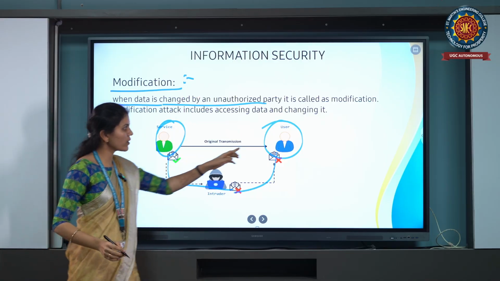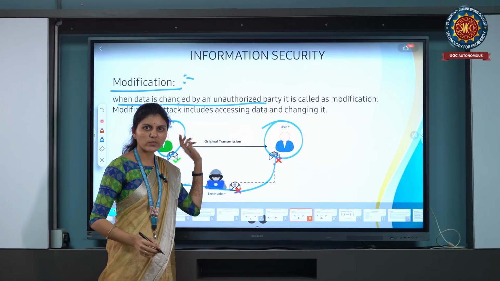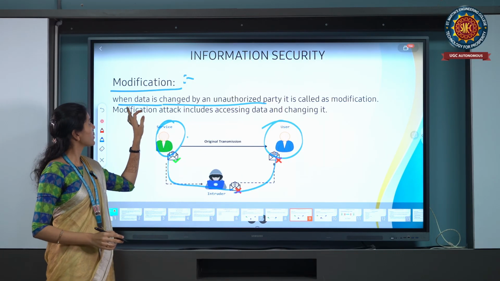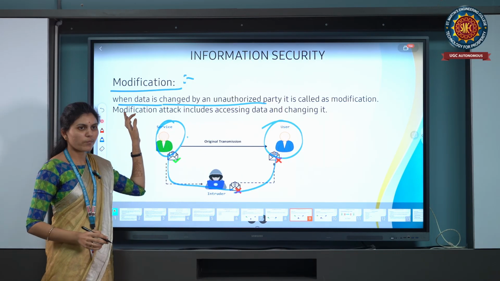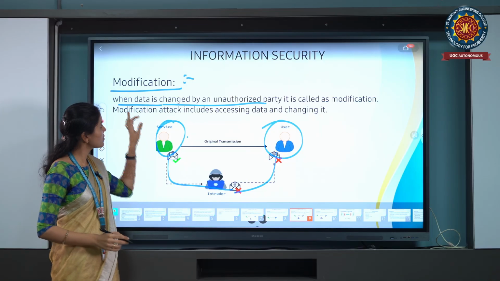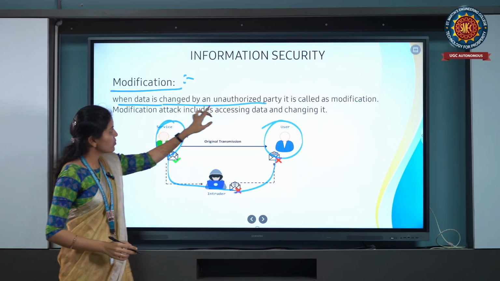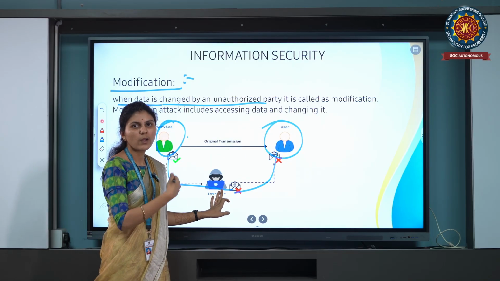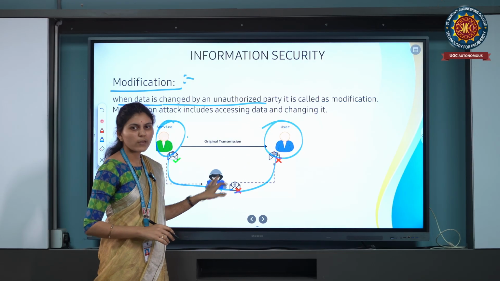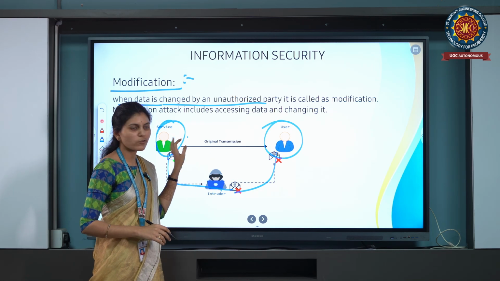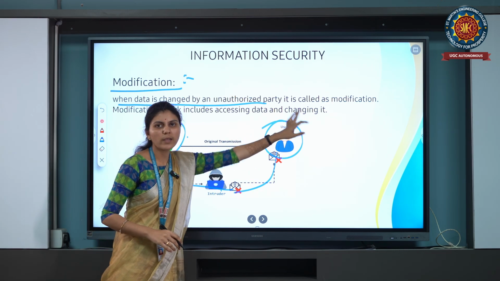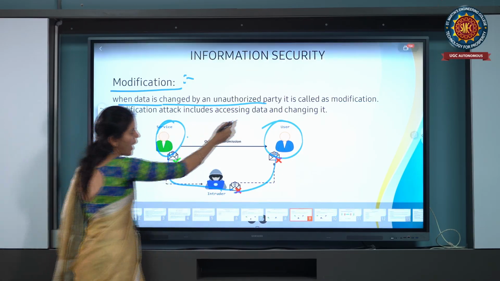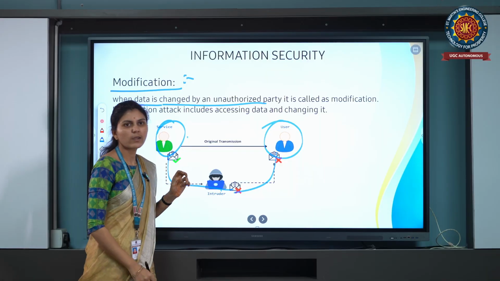The actual information is not received by the receiver, that is modification. So modification is when the data is changed by an unauthorized party. He is changing each and every piece of information while sending from source to destination. A modification attack includes accessing data and changing it.